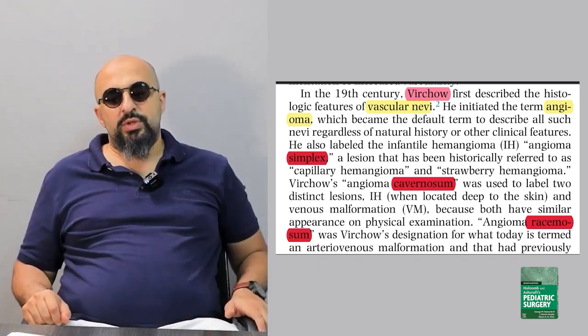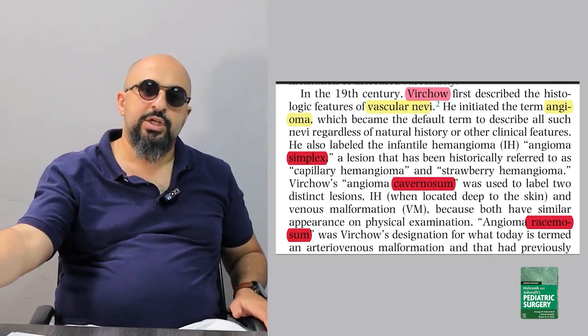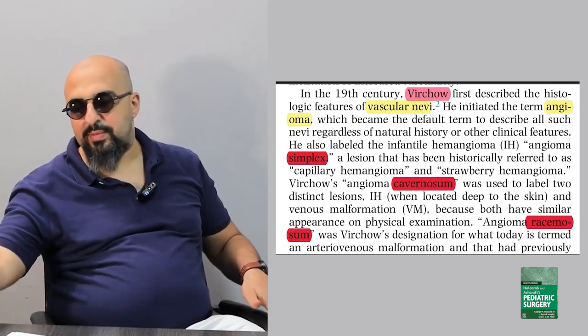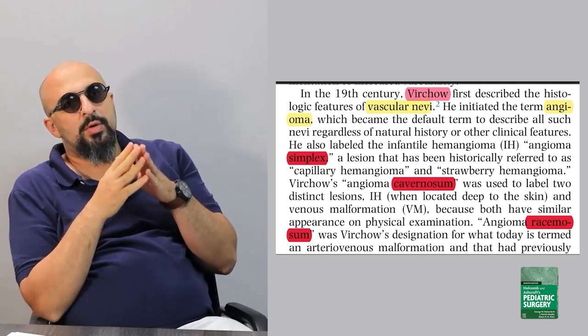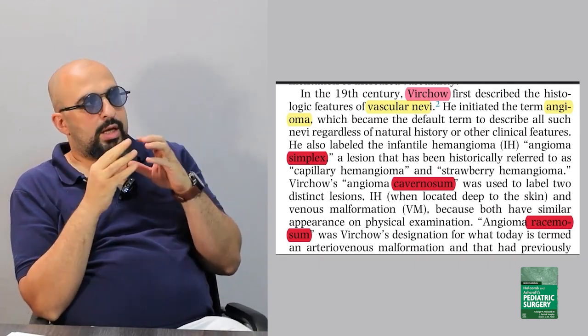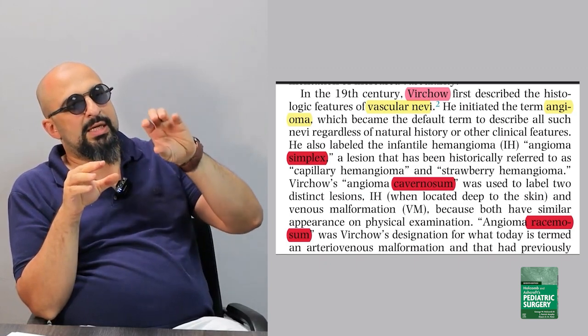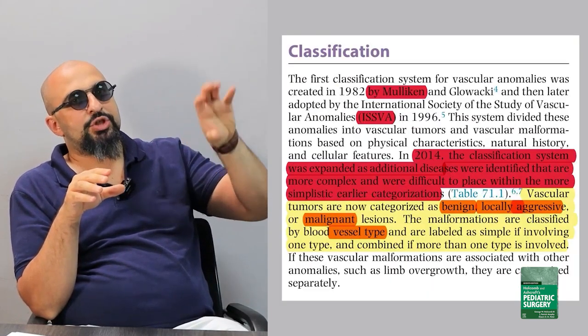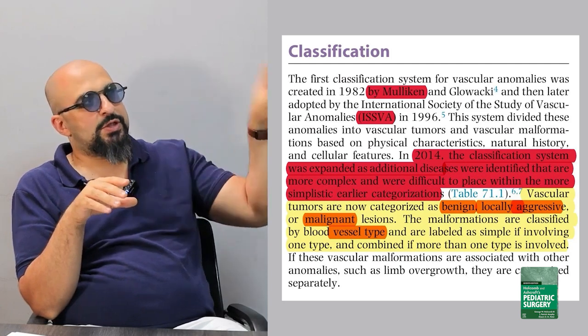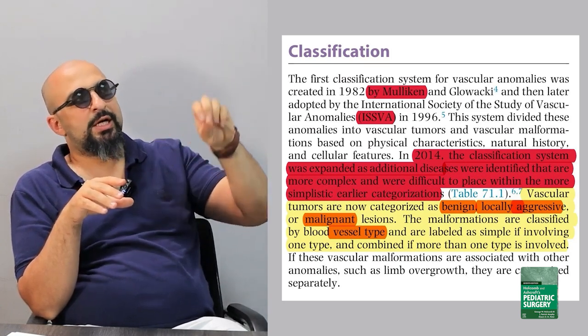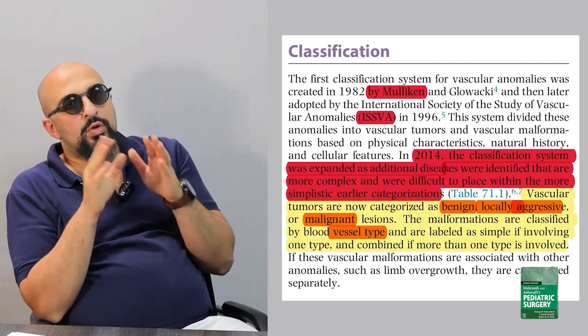Okay. Then we start with the classification of vascular anomalies. The main classification was created by Mulliken in 1982, and later this classification was developed by the International Society for the Study of Vascular Anomalies, ISSVA, in 1996.